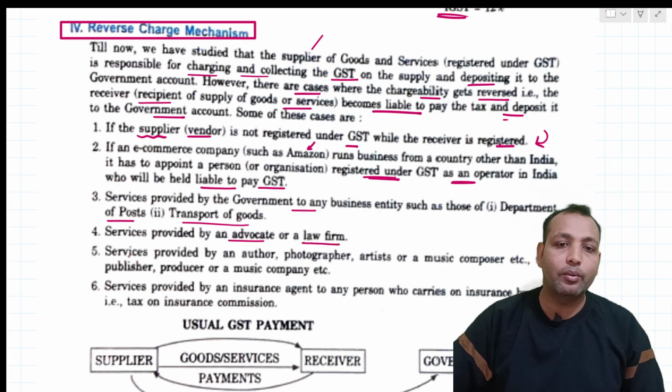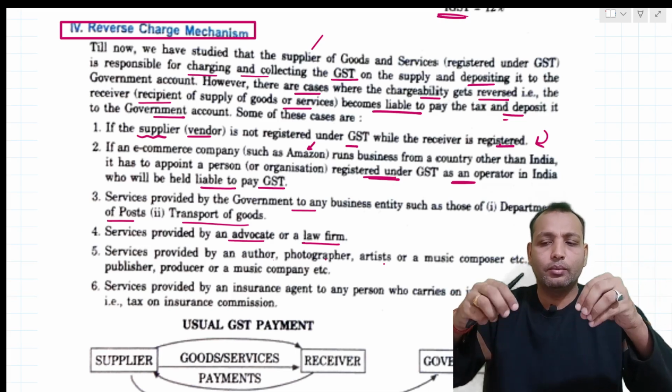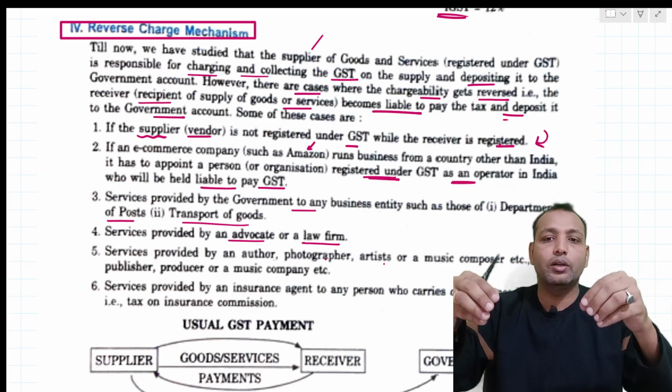Here also the law firm advocate will not pay, right? It will be paid in a different manner. Services provided by an author, photographer, artist, or music composer, etc. So they are working under a mechanism, right? We can say they are working under some company.